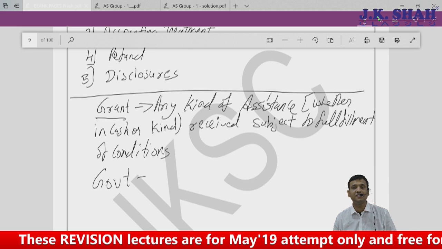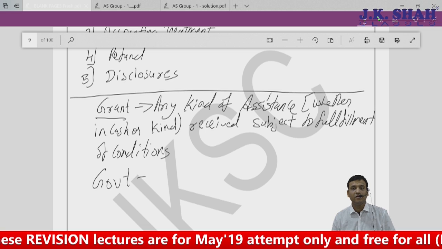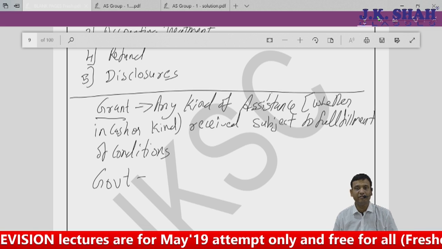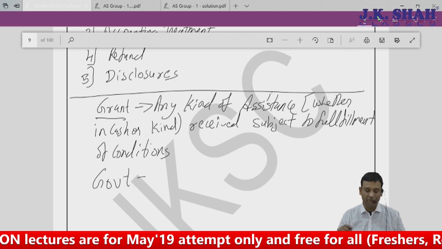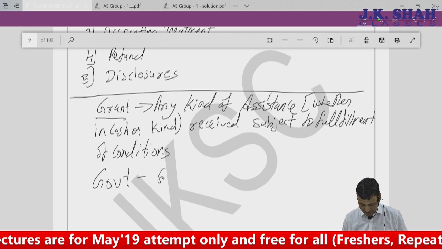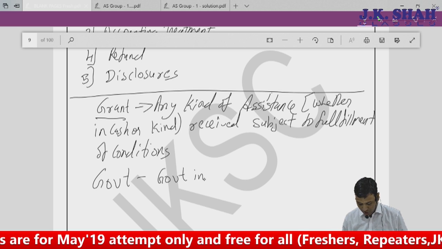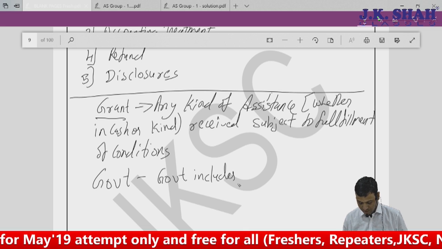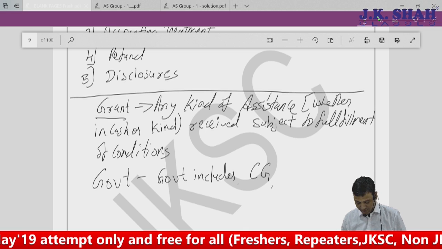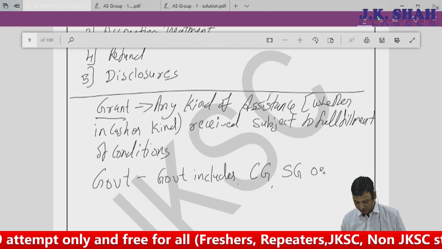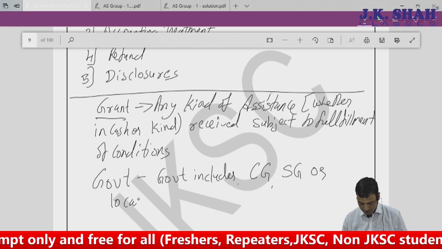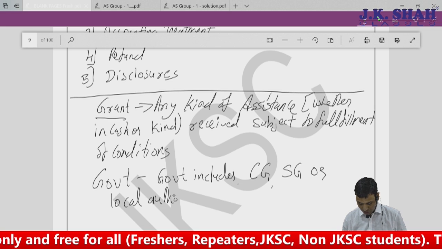Of course, the accounting standard does not talk with respect to defining government. It gives us an inclusive definition. It says government includes central government, state government, or local authority.